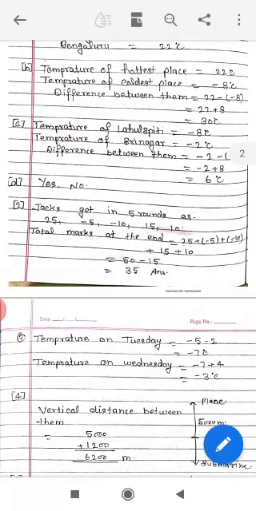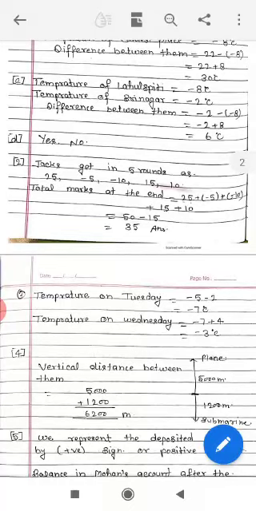Another question, what is the temperature difference between Lahul Spiti and Srinagar? The temperature of Lahul Spiti is -8 degrees Celsius and the temperature of Srinagar is -2 degrees Celsius. The difference between them equals -2 minus -8, equals -2 plus 8, equals 6 degrees Celsius. Another question, can we say the temperature of Srinagar and Shimla taken together is less than the temperature of Shimla? Yes. Is it also less than the temperature of Srinagar? No.